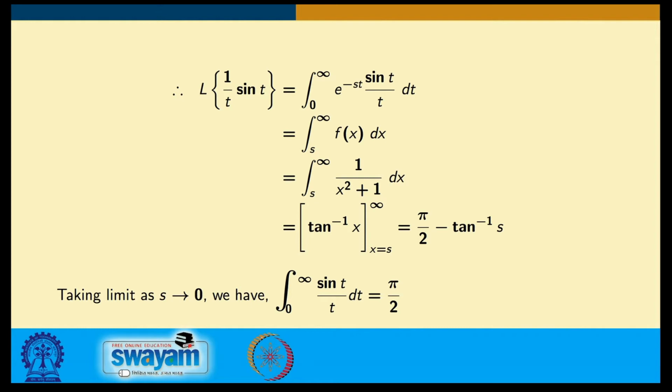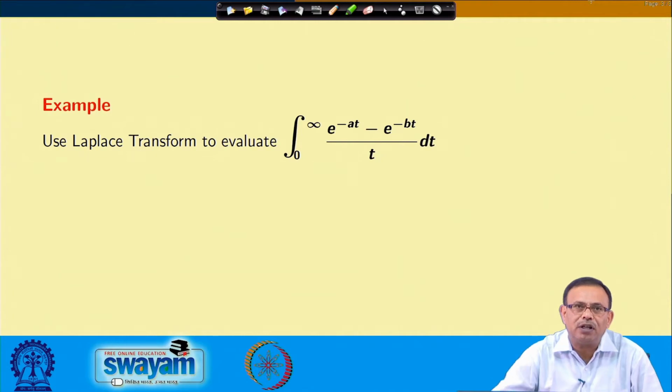So, that 1 by x square plus 1, I am getting tan inverse x. So, pi by 2 minus tan inverse s. So, as s approaches 0, this particular one is equals to this thing: integral 0 to infinity e power minus s t sin t by t dt. This is equals to pi by 2. So, whenever I am taking the limit as s approaches 0, we have integral 0 to infinity sin t by t dt equals pi by 2. Let us take the next example.